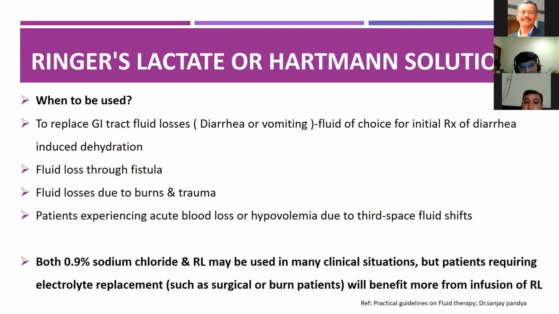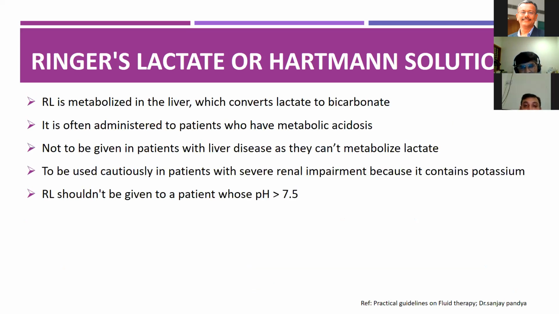Continue, Pawan. So RL is mainly metabolized in the liver. In the liver, it converts lactate to bicarbonate, and it is usually administered in patients who have metabolic acidosis, and should not be given in patients with liver diseases in which they can't metabolize lactate. So this is the answer. You should not use RL in liver cirrhosis patients. Correct.